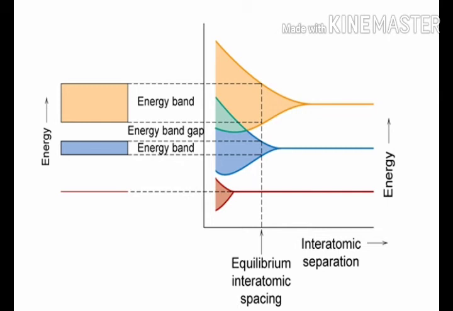However, instead of two levels, n separate but closely spaced energy levels are formed. When n is large, the result is an essentially continuous band of energy. This band of n levels can extend over a few electron volts depending upon the interatomic spacing of the crystal.